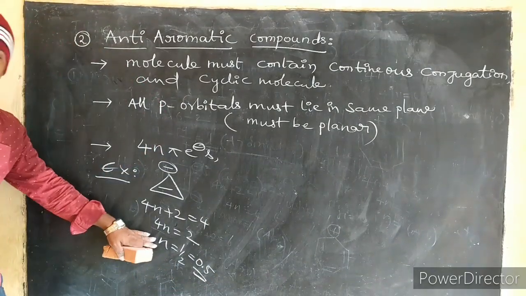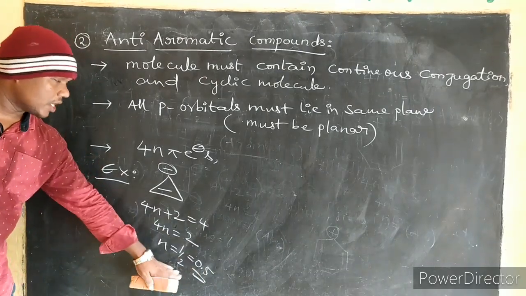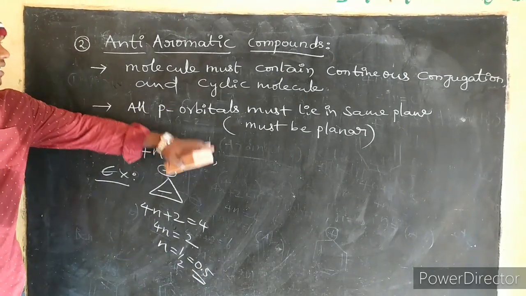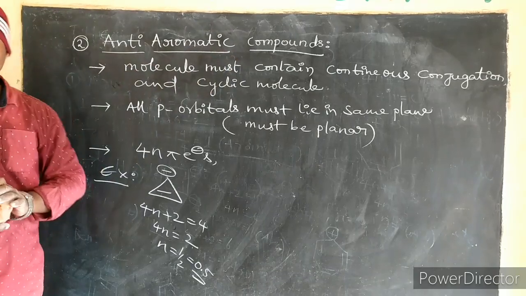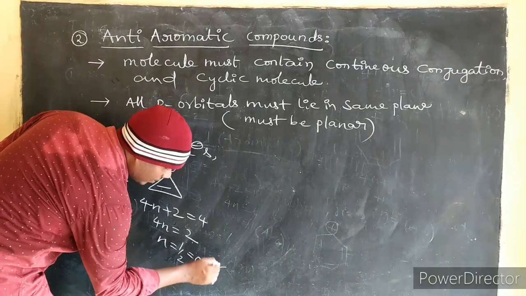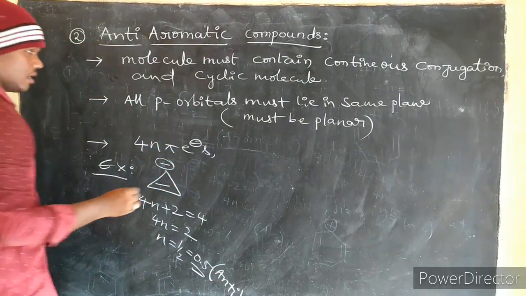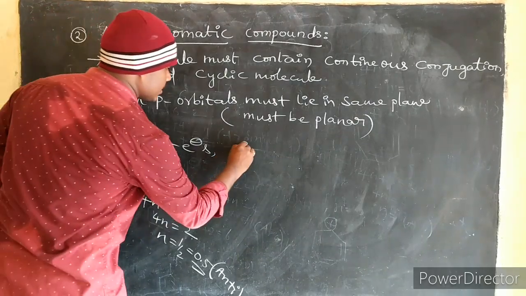So if the n value is a fraction, or sometimes a decimal value, then that molecule must satisfy anti-aromatic conditions. If values like this come, then that is an anti-aromatic compound.